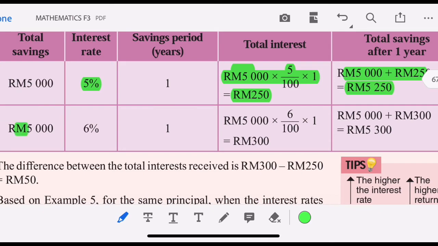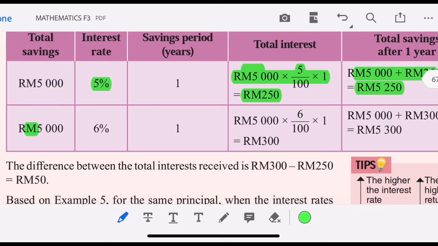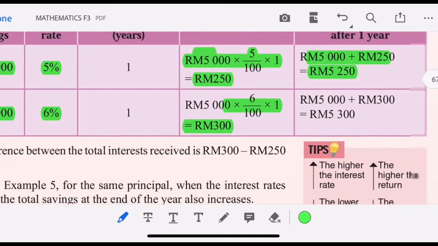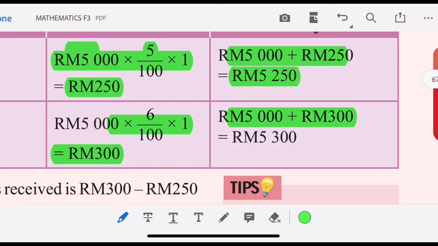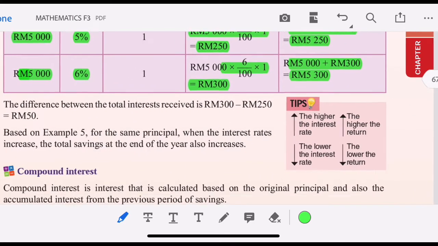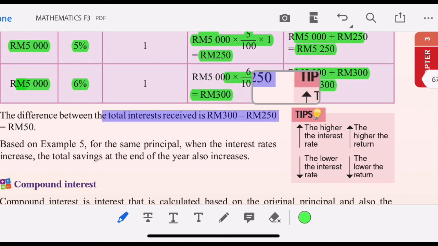If with the same principal, 5,000, the interest rate is 6%, then of course the interest I equals PRT, after you calculate, will be 300. So the total amount will be 5,300 ringgit Malaysia. So the difference between the total interest received is actually 300 minus 250. So the interest is different by 50 ringgit.